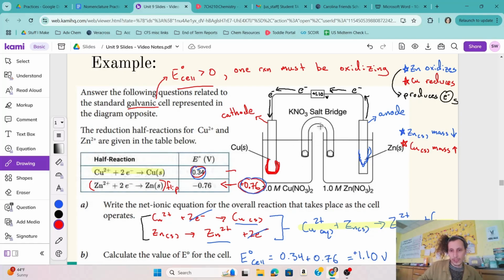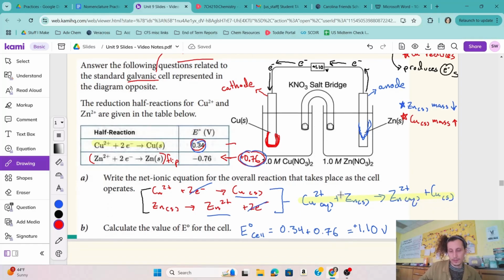And where would the potassium and nitrate go? Well, the copper is getting rid of a positive charge as the reaction proceeds, so we're going to need to send some positive charge towards the copper side. The zinc is producing a positive charge as the reaction proceeds, so we're going to need to balance that out by sending some negative charge the zinc solution's way.